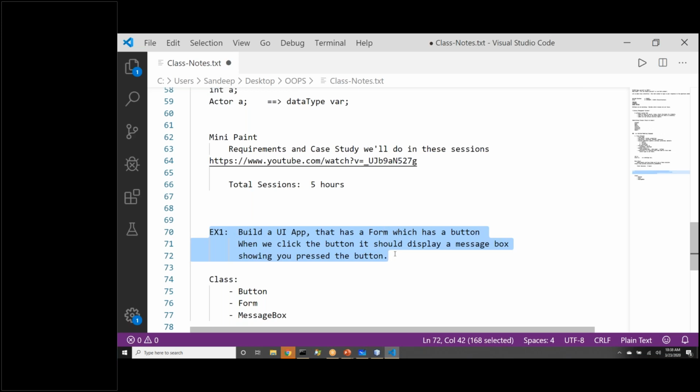So Deepika says text box. Deepika, where will be the text box here? Look at the problem statement. Our classes identification should be related to what the requirement is talking about. In this requirement, where is the requirement of text box coming from? Just trying to understand.